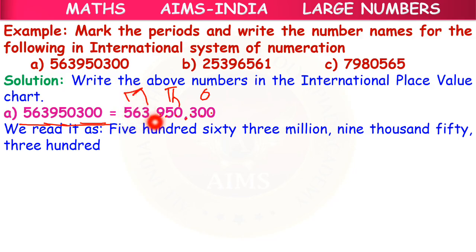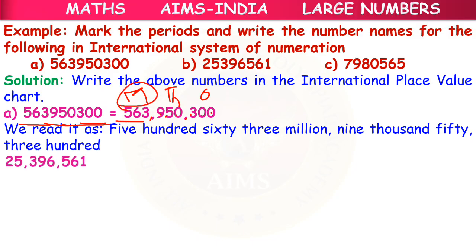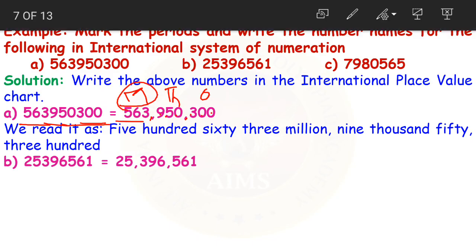563 millions. Then 950 is in the thousands period, 950 thousands. Then we have 300 in the ones period. How do we read the whole number? As 563 millions 950 thousands 300. Understood, children? First read the numbers, then read it along with its periods. Moving to the next question.